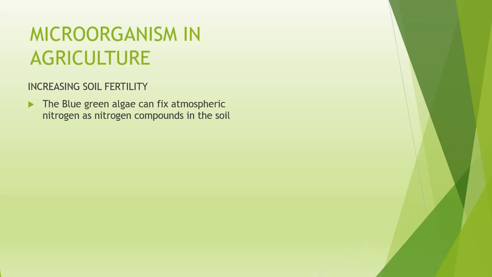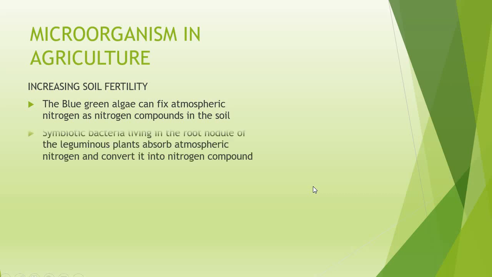Because atmospheric nitrogen cannot be used directly. We know that in the atmosphere we have 78% nitrogen, and this nitrogen is not useful directly. So it is these microorganisms which can fix nitrogen of the air into compounds that can be taken up by the plants from the soil.